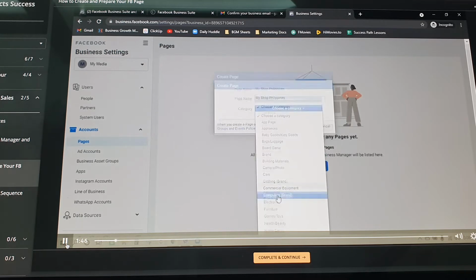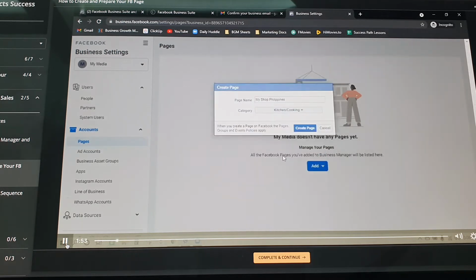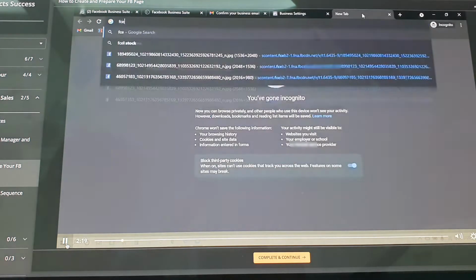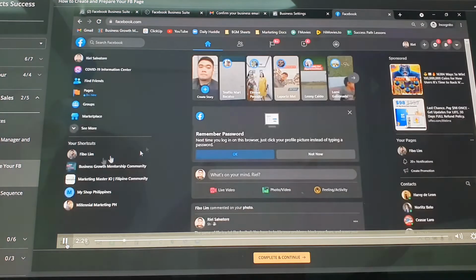Siguro piliin natin. So minsan ako kakagawin ko. So ito kitchen cooking. Sabihin ko create page. So yan natin. And then here. So meron ako page. And I will go to my Facebook. Just click on page. Make sure show you guys na kailangan i-check.